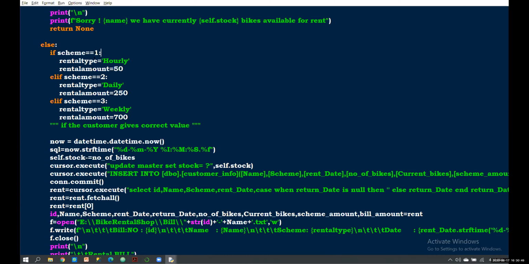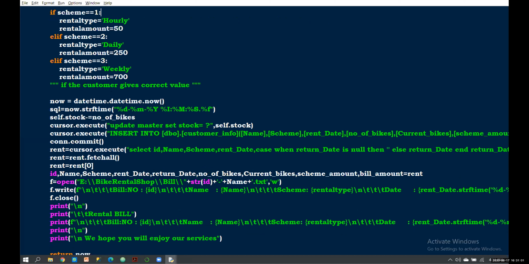If it is 1, the rental type is stored as hourly based, and the rental amount is 50. If the scheme is 2, it takes daily, and the rental amount is 250. If the scheme is 3, it takes weekly, and it stores 700.